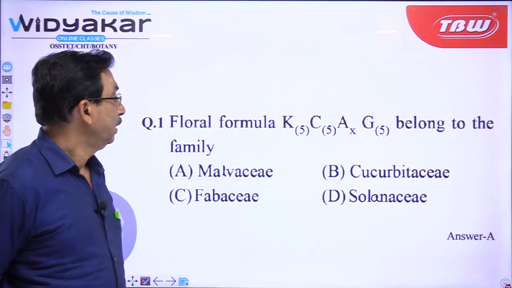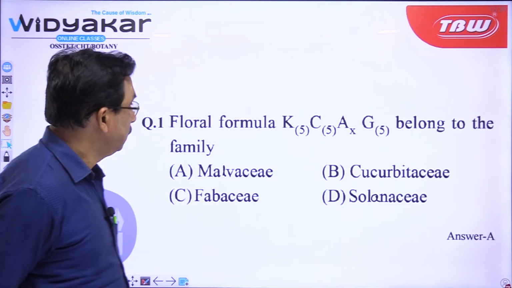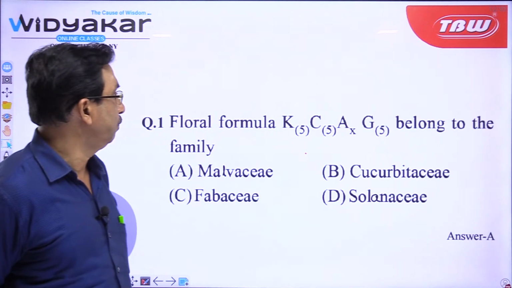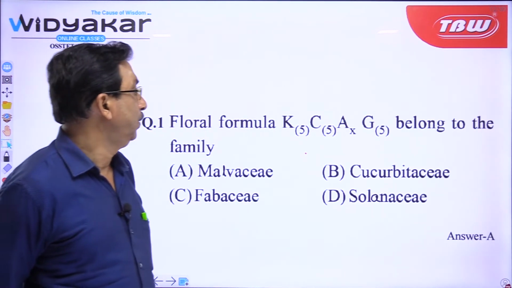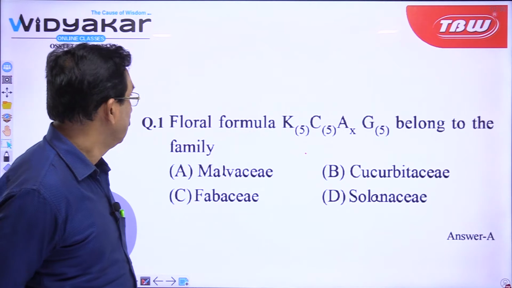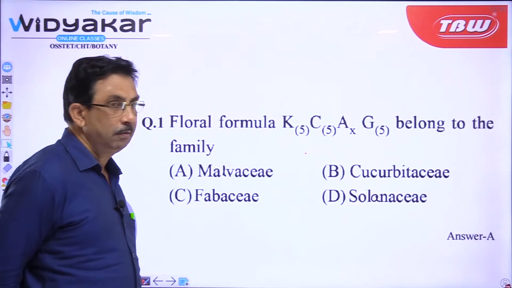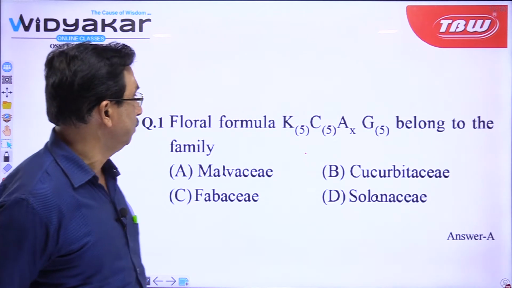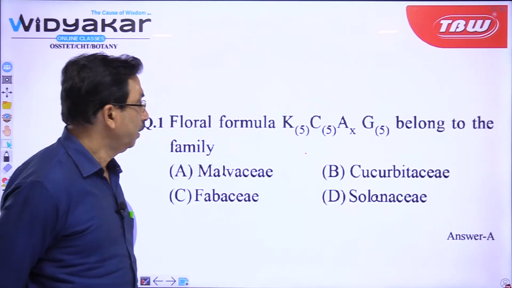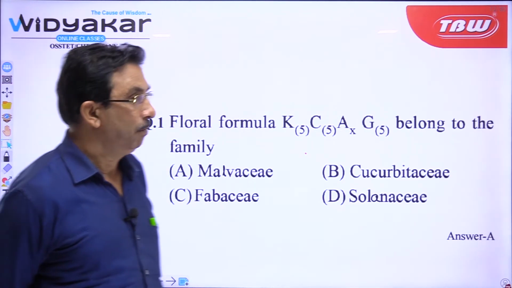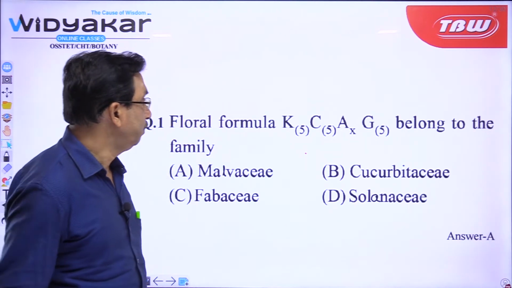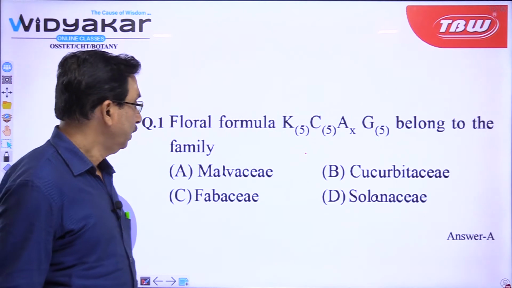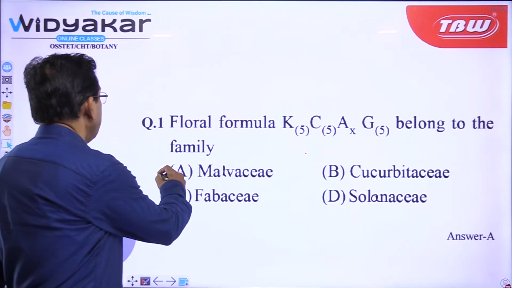Floral formula K5, C5, these are all united conditions, K5, C5, A infinity, G5, belongs to the family. So, gamosepalous condition and 5 sepals, gamopetalous condition, 5 petals. Infinity number of stamens and pentacarpellary. So, G5, syncarpous condition, belongs to the family. Naturally, the answer is A.